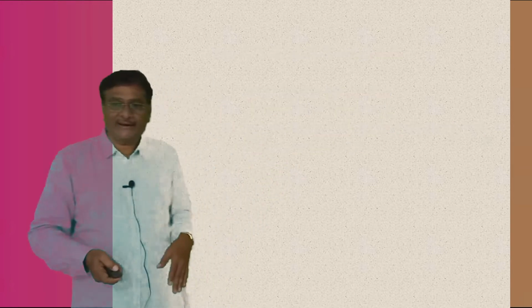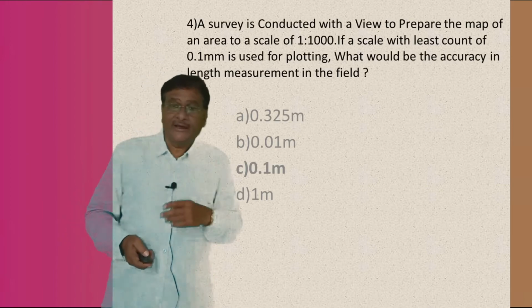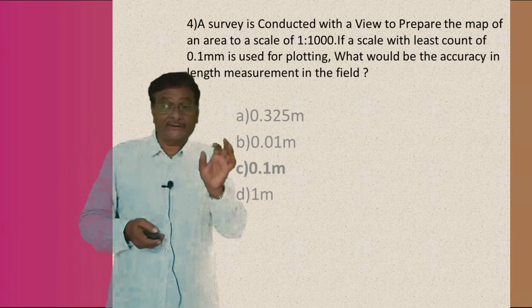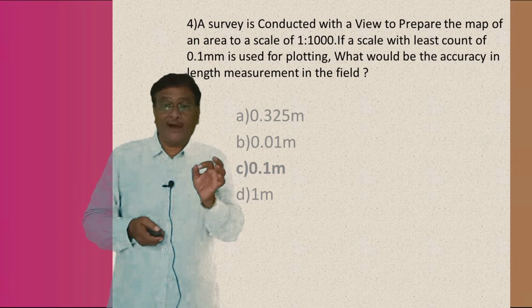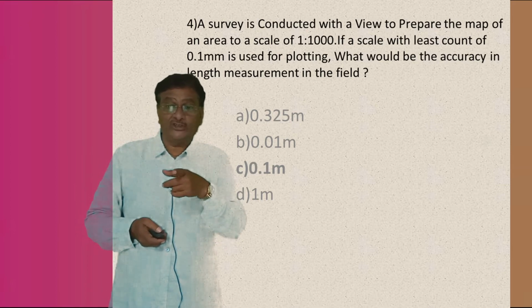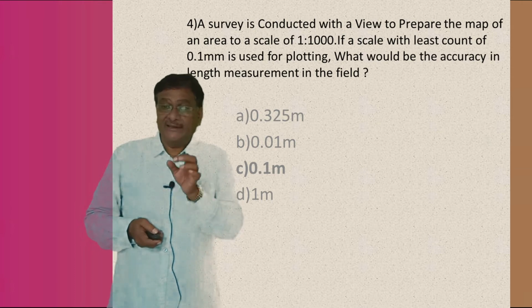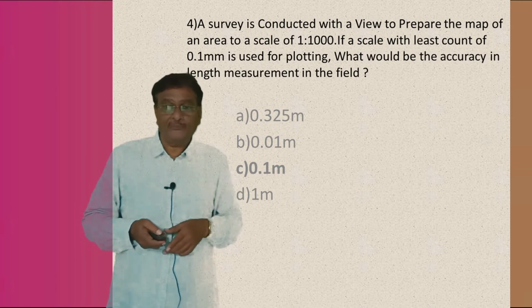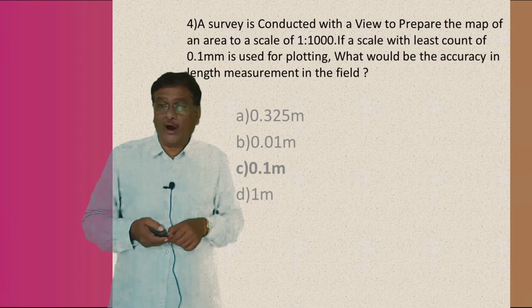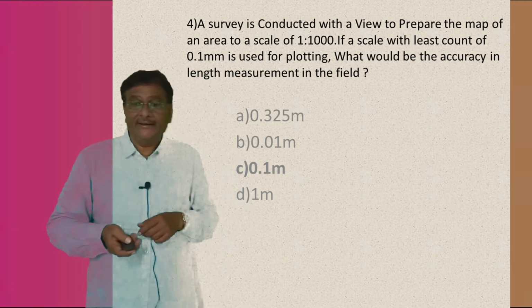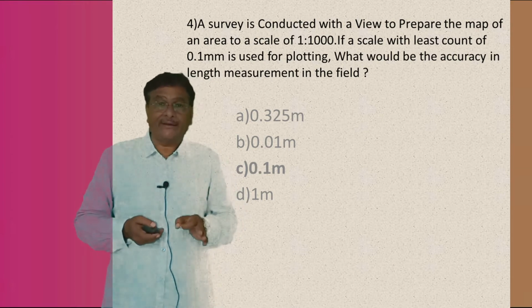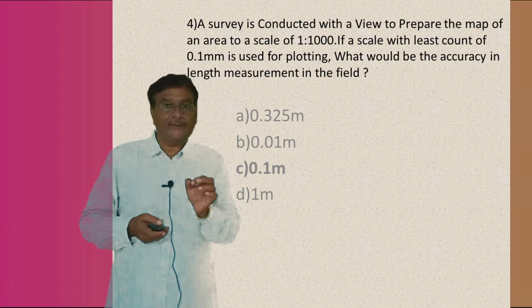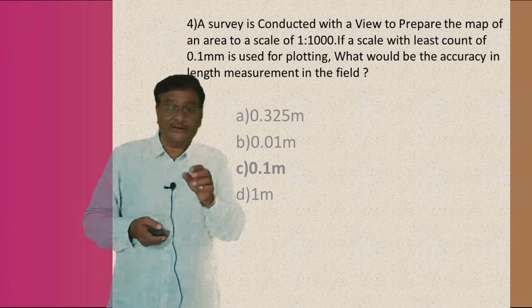Okay, let us go to the next one. Next question. A survey is conducted with a view to prepare a map of an area, scale of 1:1000. If a scale with a least count of 0.1 mm is used for plotting, what would be the accuracy in length measured in the field? Understand or not? Try to understand the question once again, because only if you understand it properly can you answer.